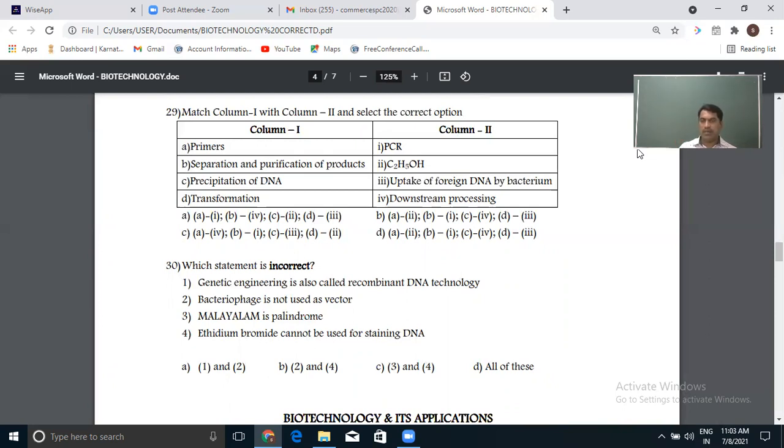After the gel slab, we put a stain, and that stain is ethidium bromide, which gives orange color for visualizing the DNA. So it is also incorrect. So 2 and 4 are incorrect, option B. I'll stop the class discussion for the chapter Principles and Processes of Biotechnology.